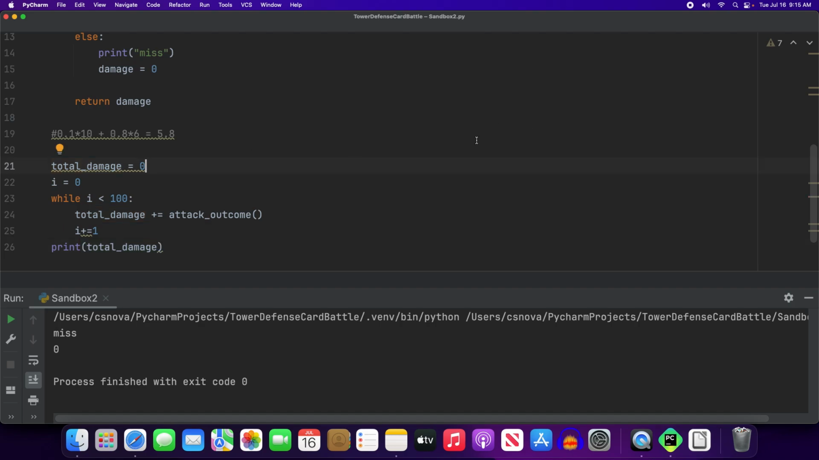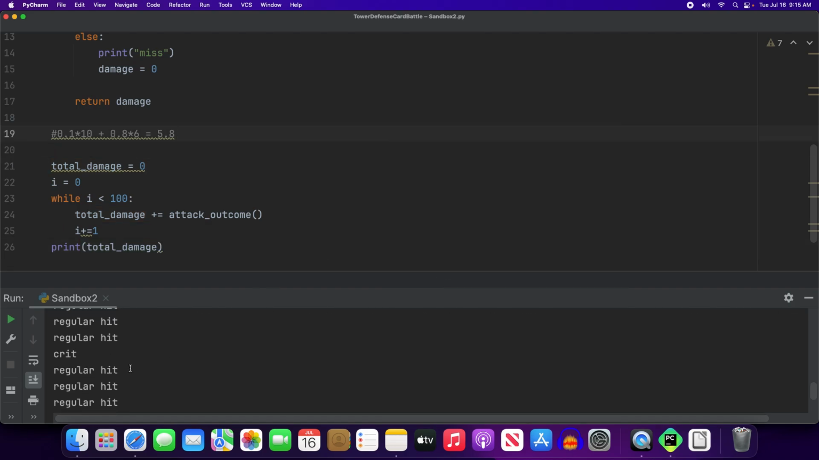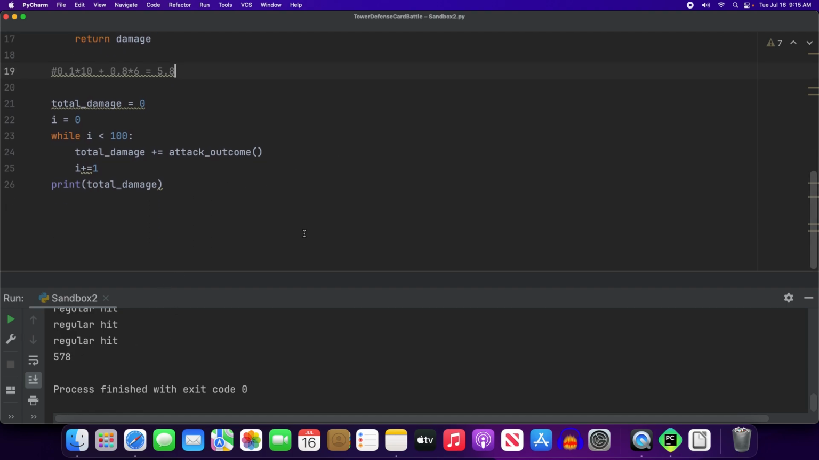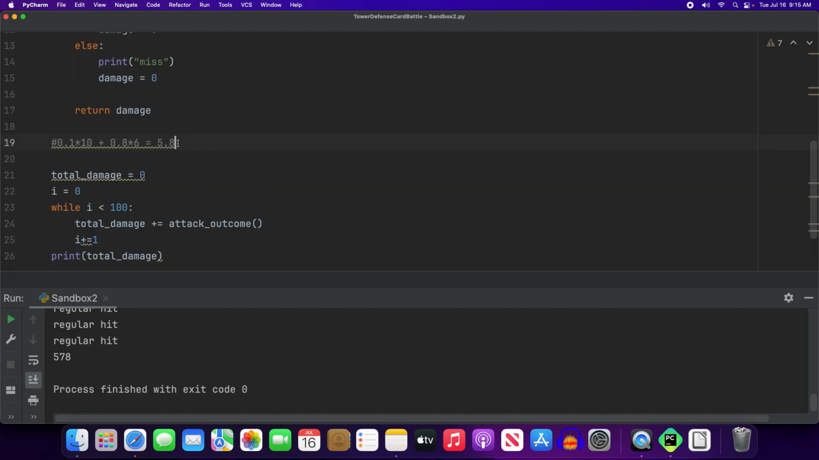Just like we did with the last example, we're going to have 100 attacks now, and we got some crits in there, some misses in there, a bunch of regular hits, and we wind up with a total of 578. Now that was over 100, so if I just divide this by 100, I get 5.78. 5.8 was our expected outcome. 5.78 is really darn close to that.